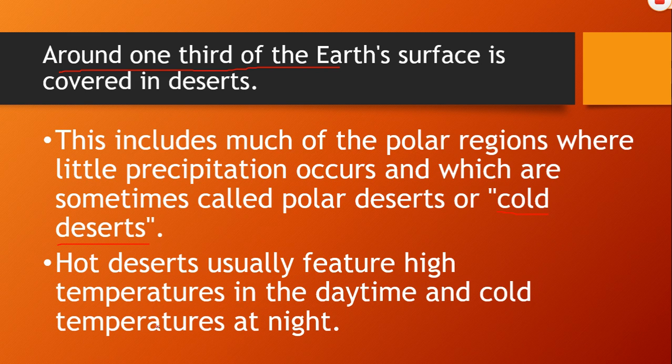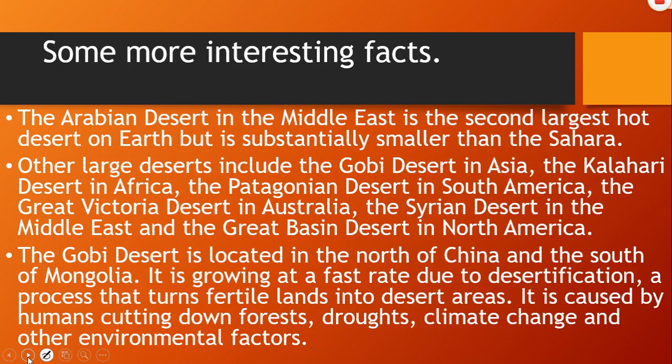Then again, hot deserts usually feature high temperatures in the daytime and cold temperatures at night. This is quite an interesting fact about the desert, that they usually feature high temperature in the daytime and cold temperature at night. Let's find out some more interesting facts about the desert.